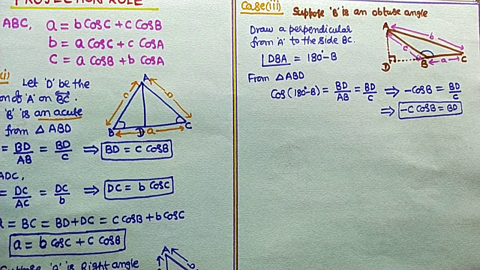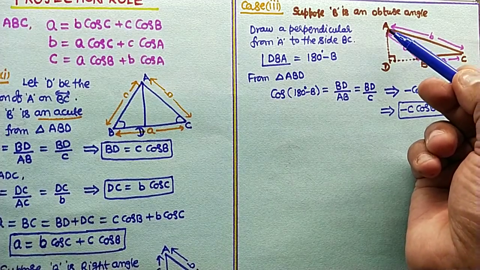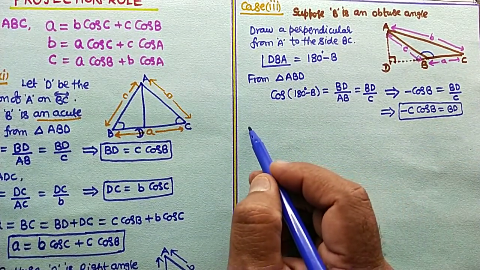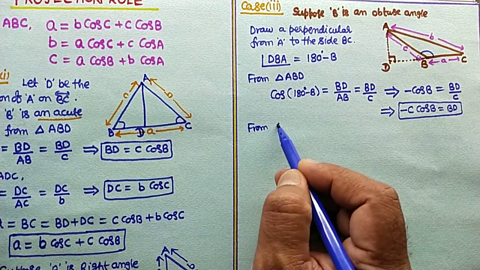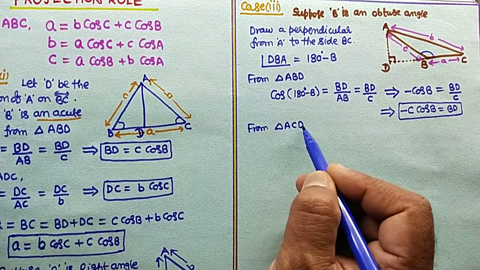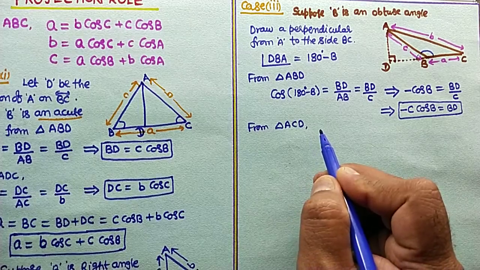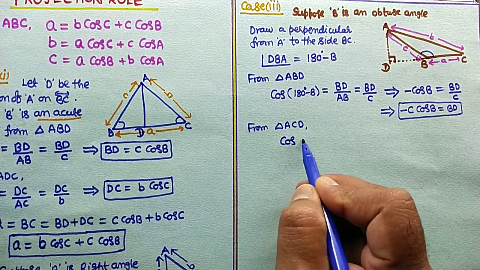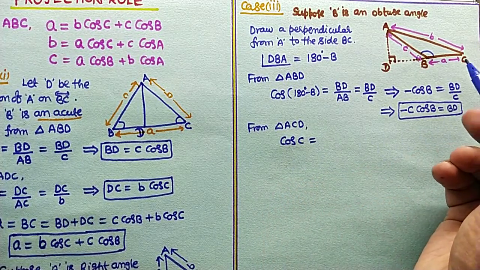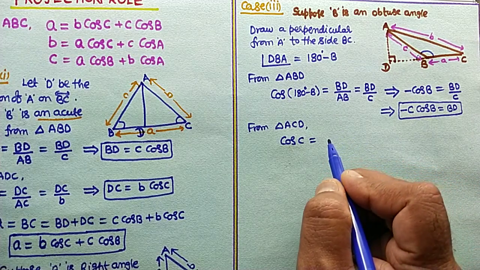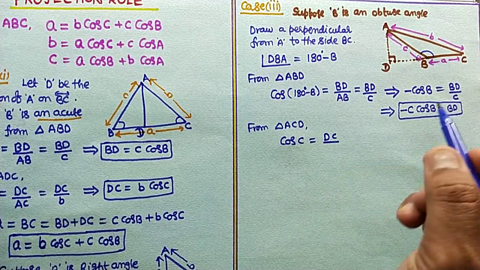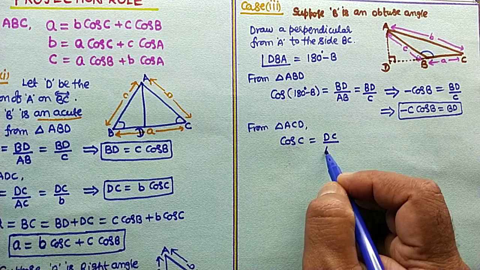Similarly, from triangle ACD, cos C is equal to adjacent side DC divided by hypotenuse AC.